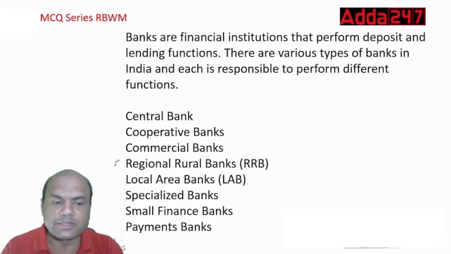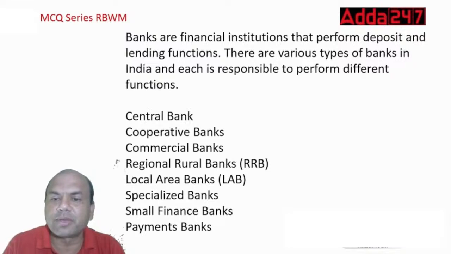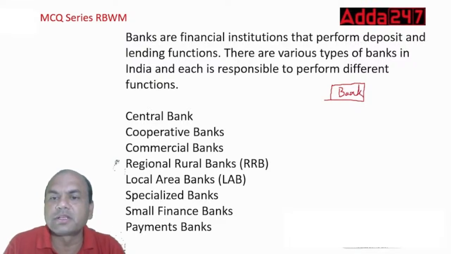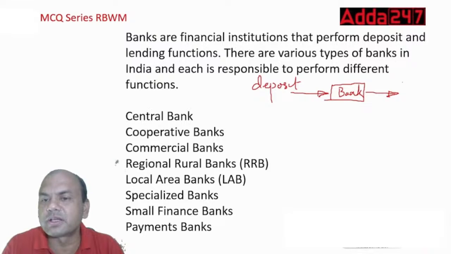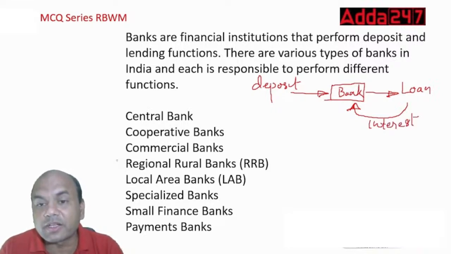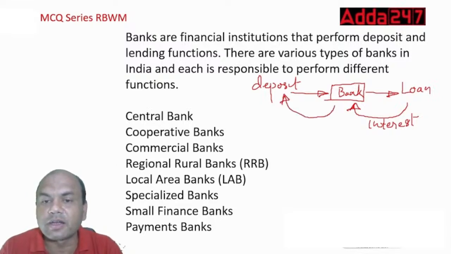Let me draw it over here for easier, better understanding. See, if this is a bank, there is a depositor over here who deposits the money. Then the bank gives this amount as a loan to this guy. How does the bank earn then? This loan person will give the interest. And this deposit person has given the deposit, so the bank will again pay interest to this guy. Only the difference is this interest over here will be lesser.